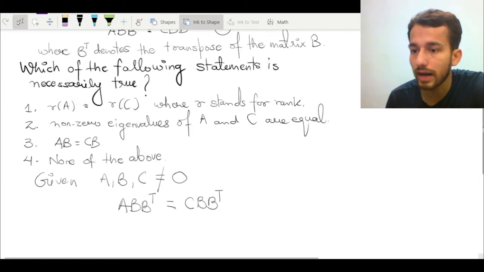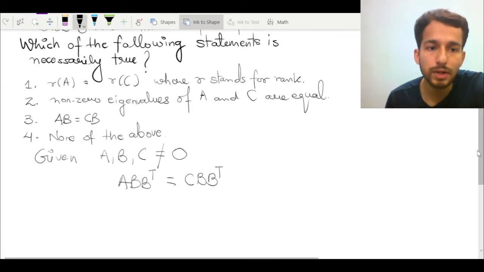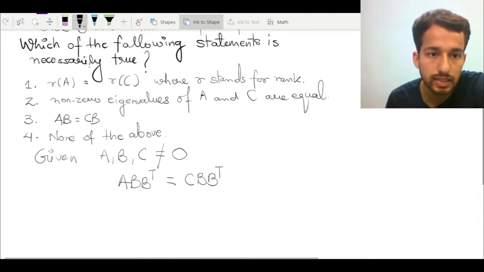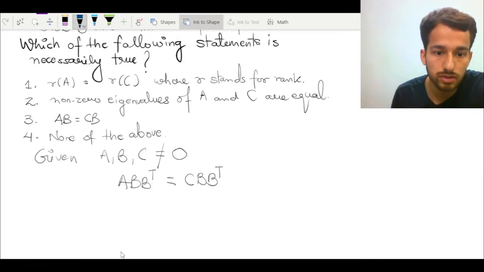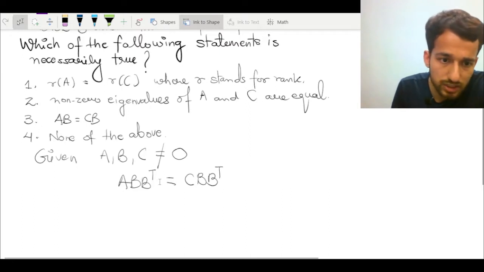So let's move ahead one by one. I'm going to choose some particular matrices A, B and C for which some condition doesn't hold, and then we're going to prove that that particular option is incorrect. So let me just change my color to blue for better visualization. Fine. So let me first proceed.